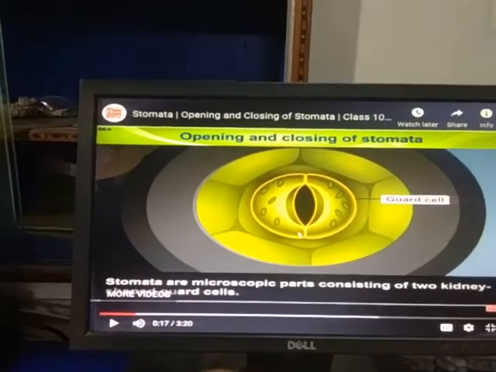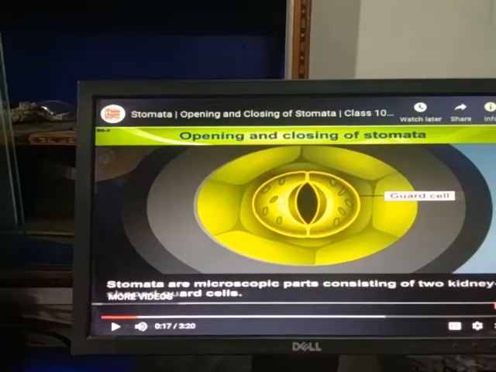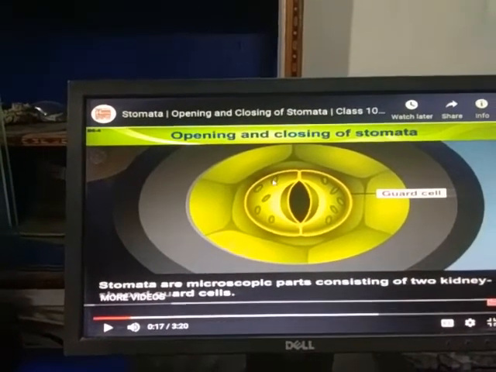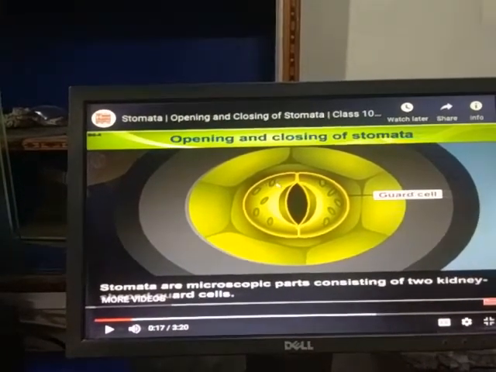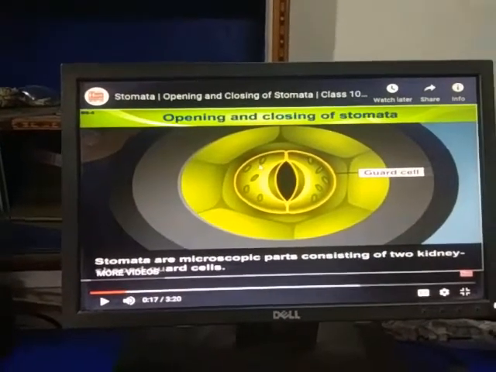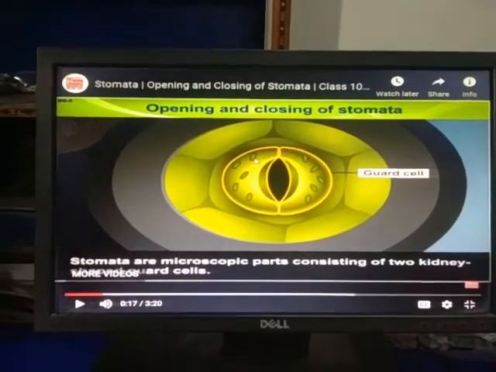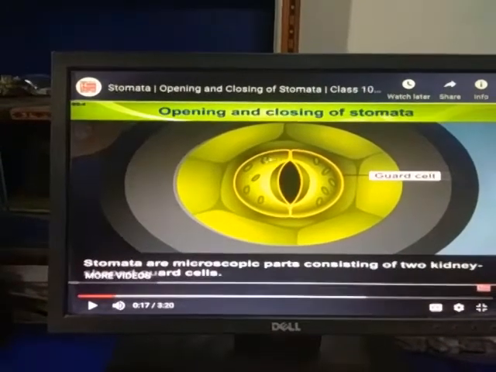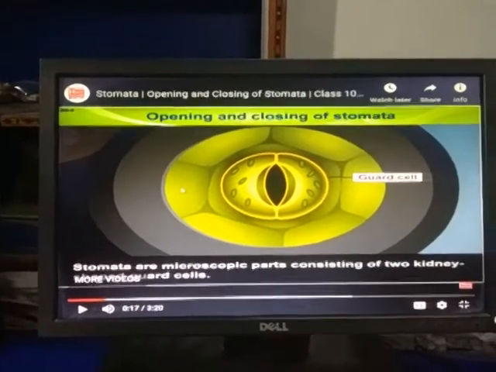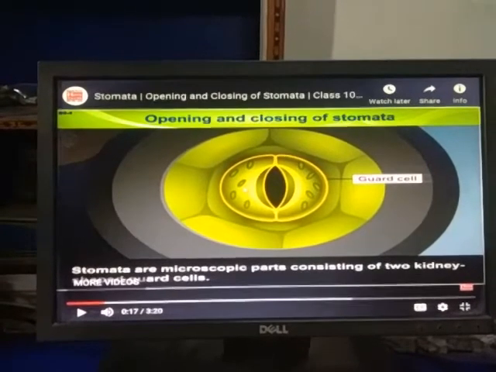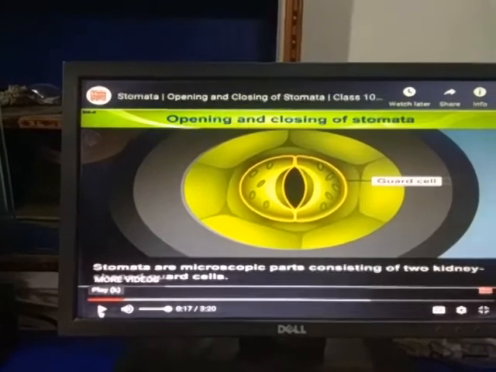During the daytime, when the photosynthesis process takes place in the chloroplasts of the guard cells, the concentration of glucose will increase in the guard cells. And now this portion becomes hypertonic, and water from the nearby cells moves from outside to inside of the stomata.